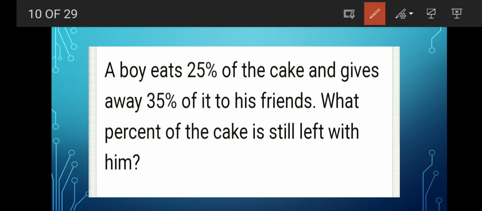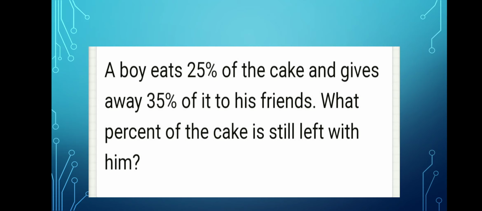Now the next question is, it seems that the questions are difficult. Of course it is difficult, but when you listen to the explanation, the things will become very clear. First time you may find it difficult, but the second time, third time, when you listen to the explanation and you do it, you will find it very easy. Now